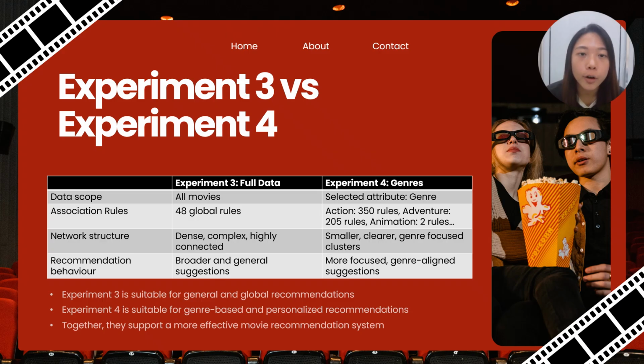In Experiment 4, association rules were generated within selected genres. The results were more structured and genre focused. Although the number of rules differs across genres, most of the strong rules link sequels and similar types of movies. As a result, Experiment 3 is more suitable for general and global recommendation, while Experiment 4 is more suitable for genre-based and personalized recommendation.